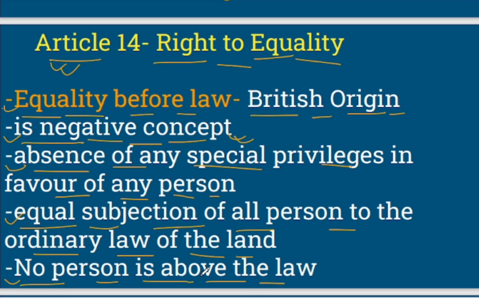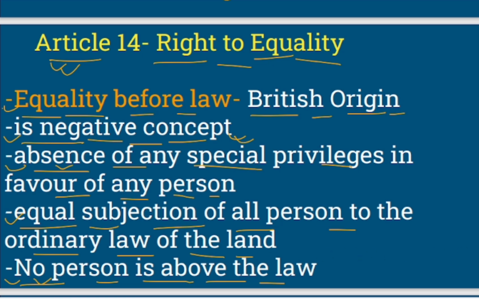Everywhere we see: no person is above the law, equal subjection of all persons, absence of any special privileges. All these imply that it's a negative concept, right?